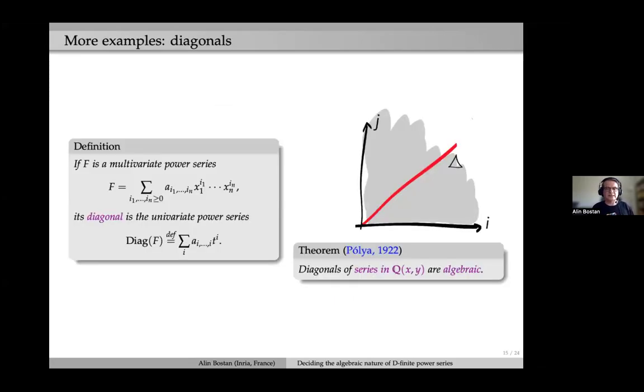Okay, and one last example, I wanted to mention that there are these diagonals of multivariate power series.